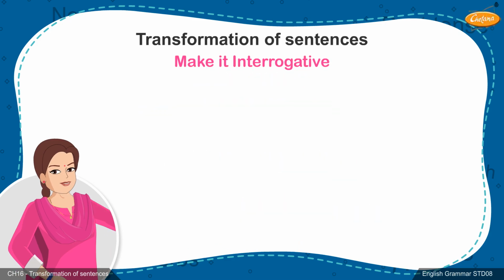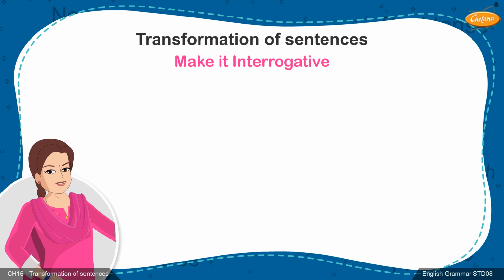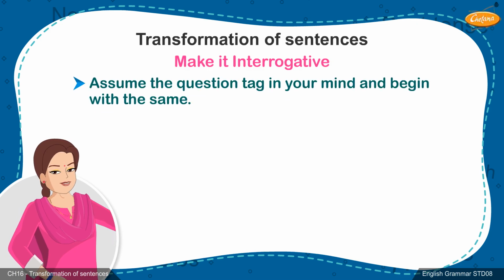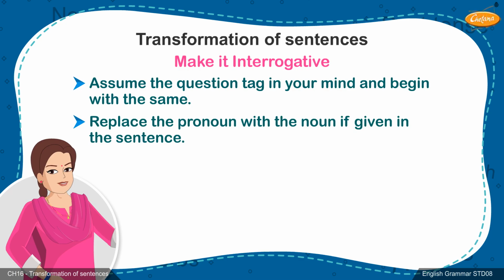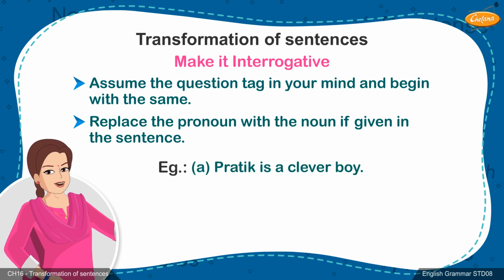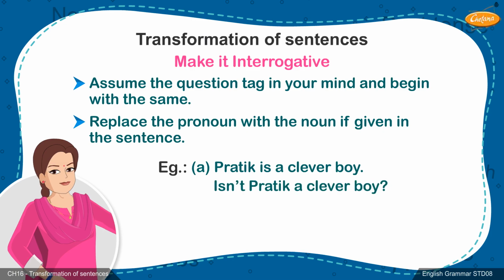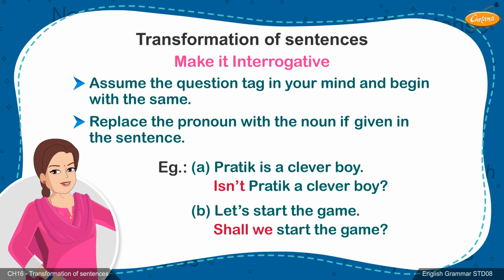Next is 4. Make it interrogative. Assume the question tag in your mind and begin with the same. Replace the pronoun with the noun if given in the sentence. Example A. Pratik is a clever boy. Isn't Pratik a clever boy? B. Let's start the game. Shall we start the game?